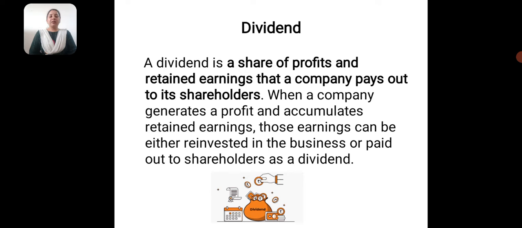So that is known as the dividend, and it can be given by the company in the form of cash, in the form of assets, in the form of a check, or it depends on whatever strategy or policy the company has made regarding the dividend. So it is distributed among the shareholders by the company. It is a part of the profit which is shared among the shareholders, the owners of the company.